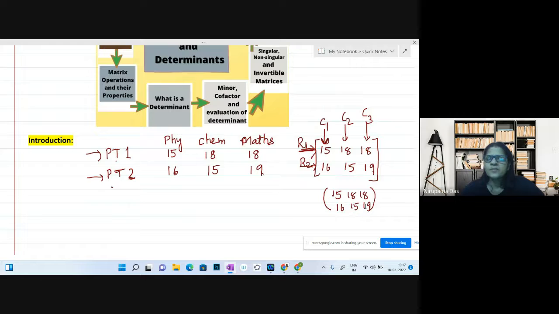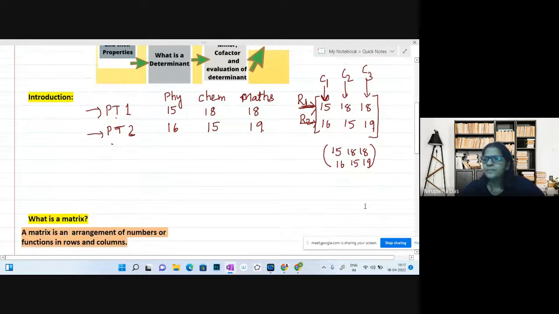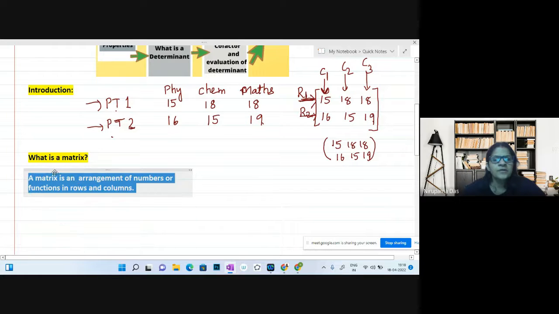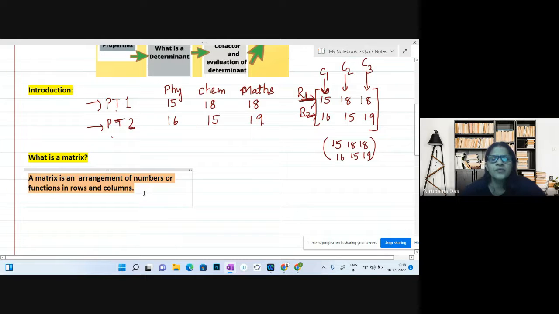So then what is a matrix? As I said, this gives us the idea of a matrix. A matrix is an arrangement of numbers or functions in rows and columns, or you can say it is an ordered rectangular arrangement of numbers or functions written within this bracket.